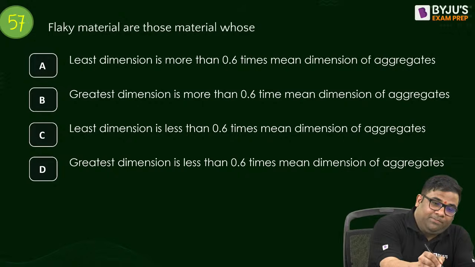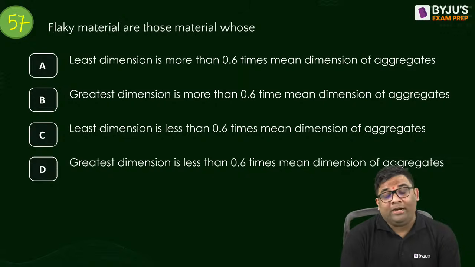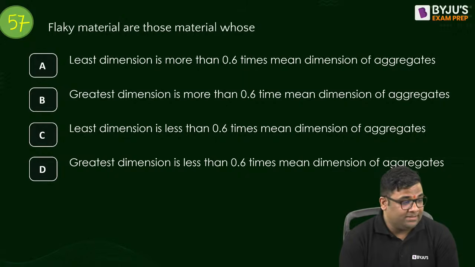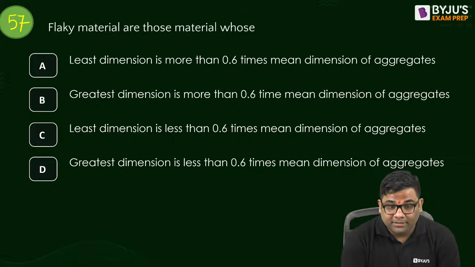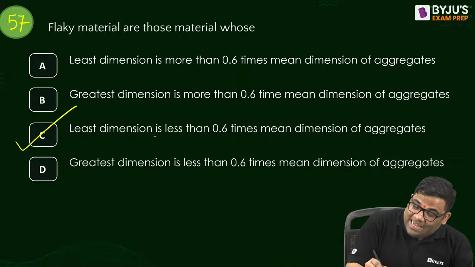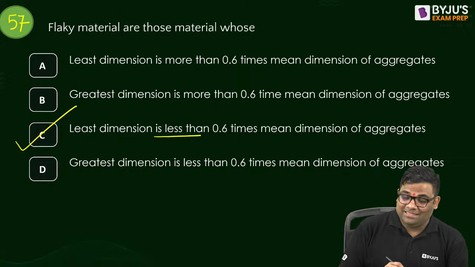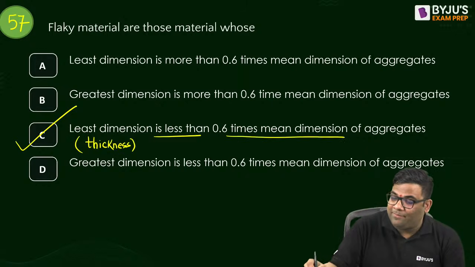Next question, 57. Answer this. What is flaky? See, elongated we saw as 1.8 times the average. Flaky metal are those whose least dimension is less than... Yes, C. Least dimension means the thickness is less than 0.6 times the mean dimension.